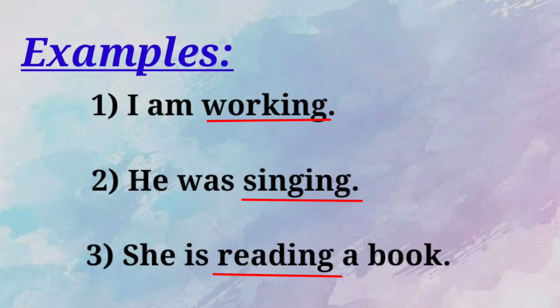Students, now tell me why reading here is a present participle? We know that the present participle of the verb is formed by adding ing to the base form. Which is the base verb here? Yes, read is the base verb, and then we have added ing to form the present participle. So it changes into read plus ing, reading.